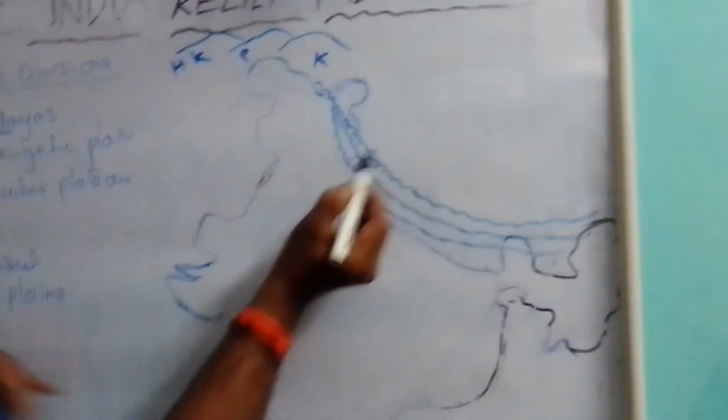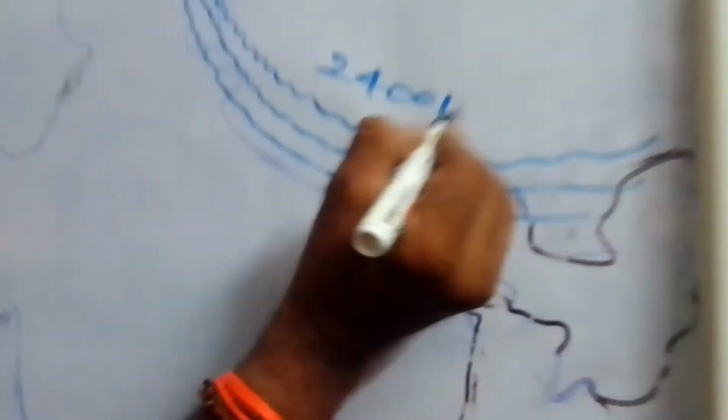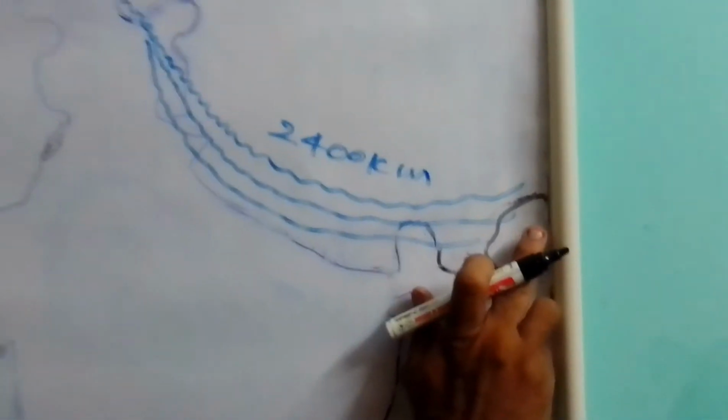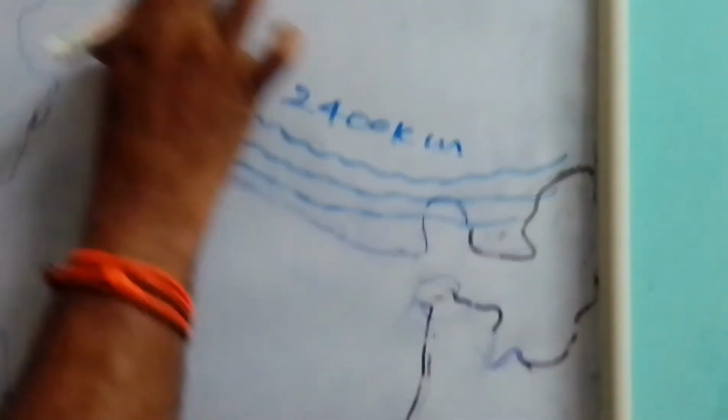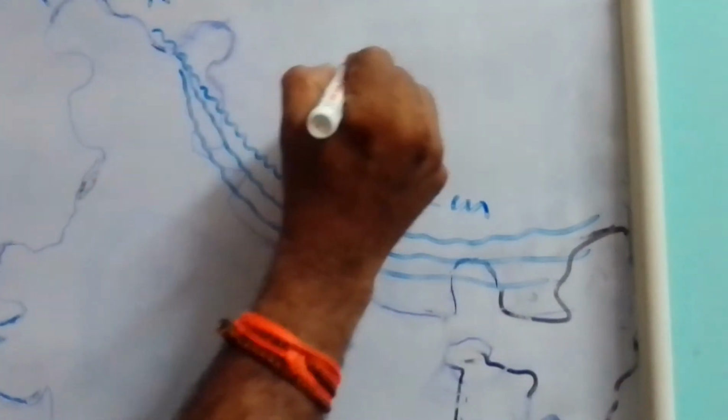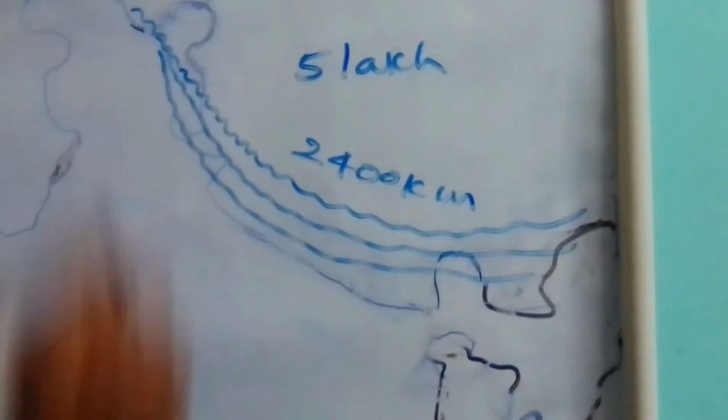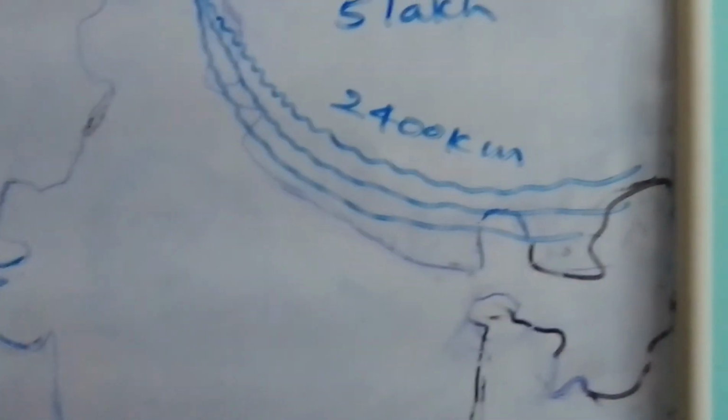You are observing the mountain range of Himalayas is forming an arc with a distance of 2400 kilometers, from Jammu and Kashmir on the top up to the Arunachal Pradesh on the east side, and the total area of our Himalayas covers about 5 lakh square kilometers. And now we have to see how Himalayas are formed.